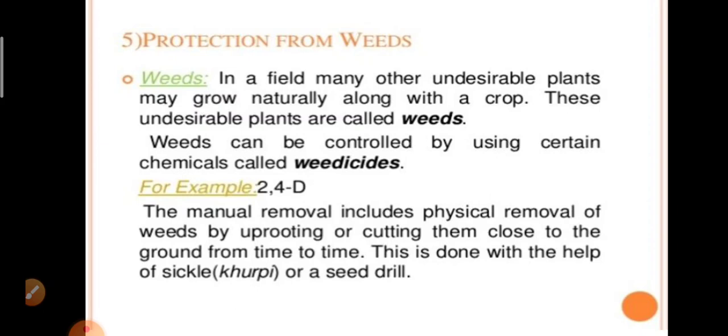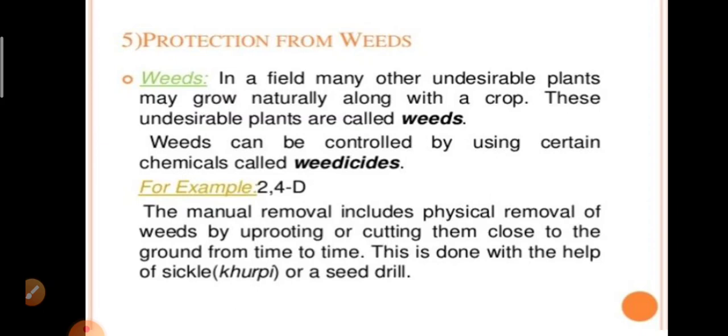The manual removal includes physical removal of weeds by uprooting or cutting them close to the ground from time to time. This is done with the help of a khurpi. Okay students, what is a weed here? It is an undesirable plant which grows along with the crop in a field. They are also controlled by using certain chemicals called weedicides.